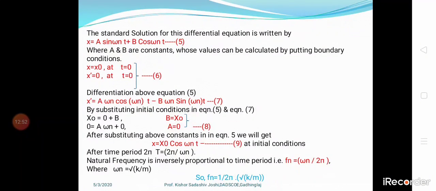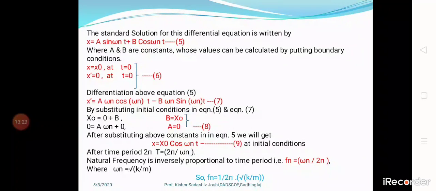These are the constants: a is equal to 0, b is equal to x naught. Substituting these constants in equation number 5, we get x is equal to x naught cos omega n t, at the initial boundary conditions. After a time period, when the process is moving, t is equal to the time period, which is 2 pi divided by omega n.